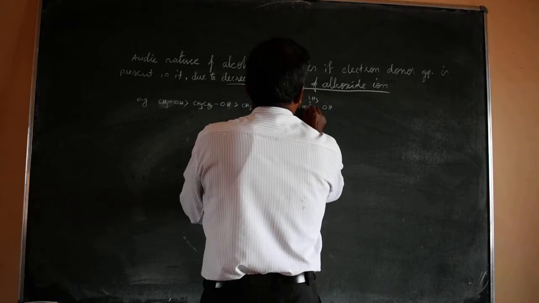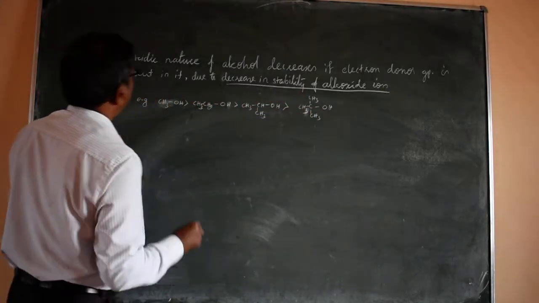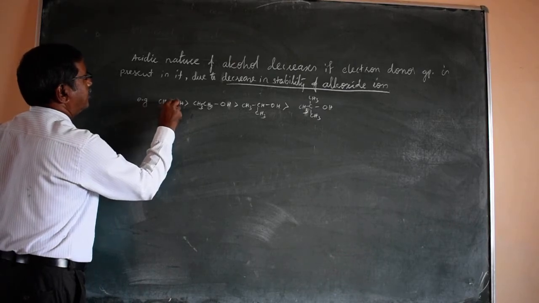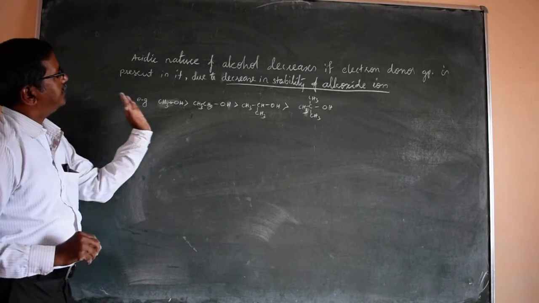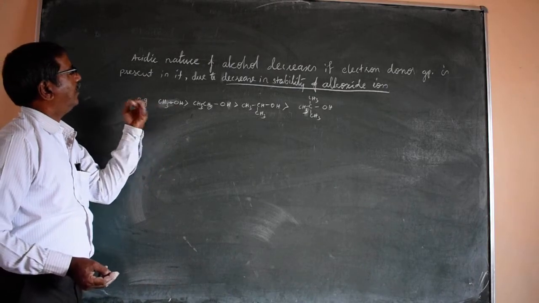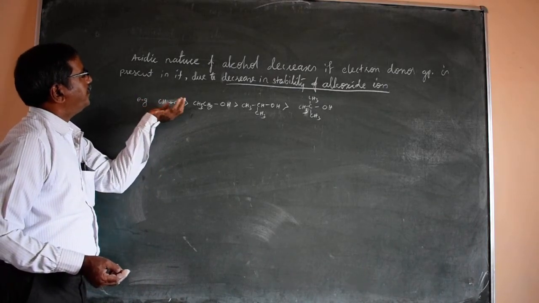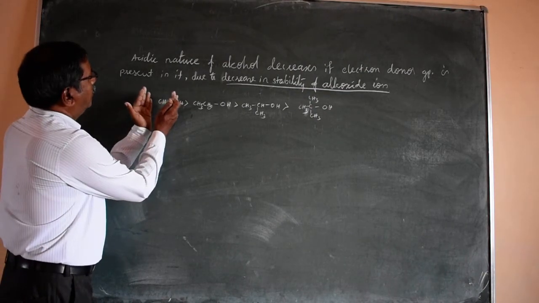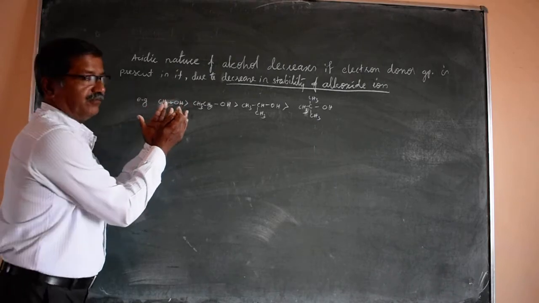See here, we have only one donor, the CH3 group. It is an electron donor due to the plus I effect. When there is an electron releasing group, we call that a positive inductive effect, or plus I. Due to the plus I effect, the alkoxide ion formed becomes less stable.